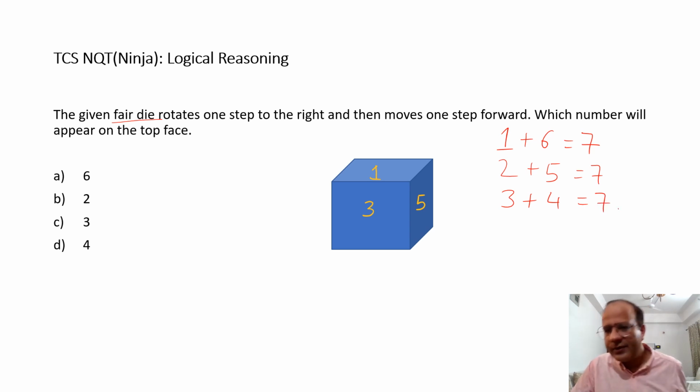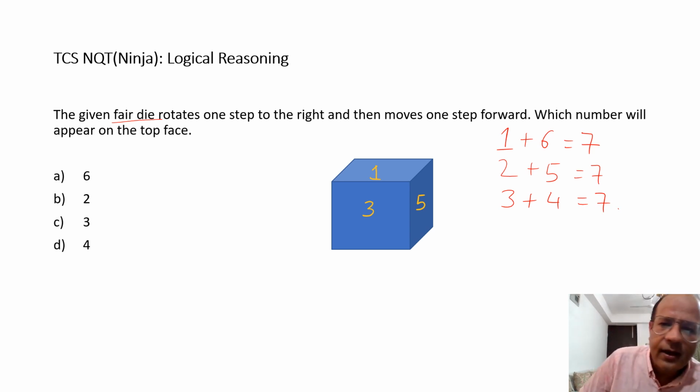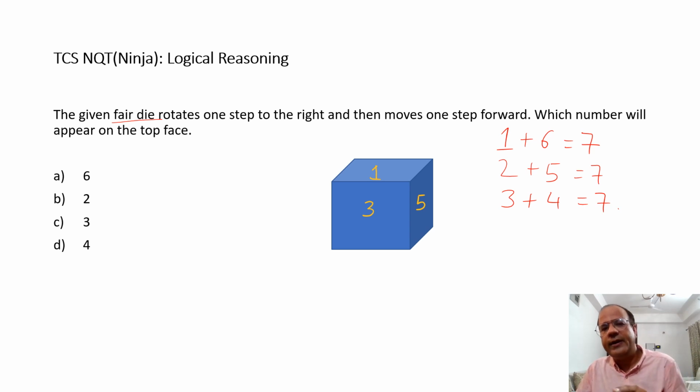So what is the idea with calling it a fair die? The moment you happen to see 3 numbers over here, you know that opposite to 3 would be 4, and opposite to 5 would be 2, and opposite to 1, which is on the top, 6 has to be on the bottom with this question over here. So now the idea with this kind of a question is, it says it is rotated one step to the right and then moves 1 step forward. Which number will appear on the top face?